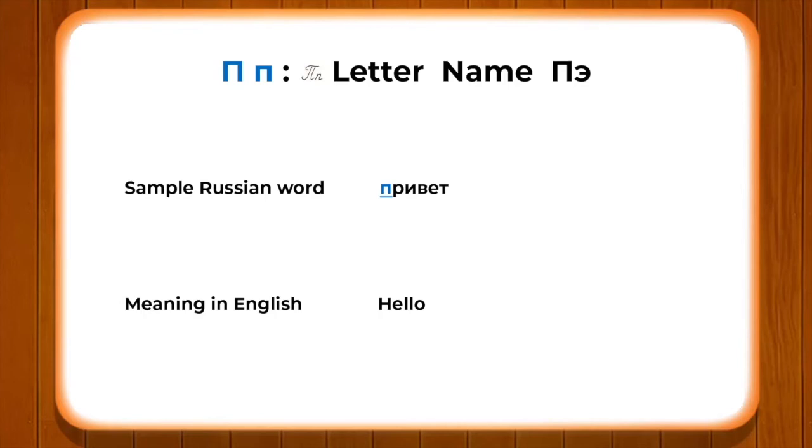Whenever you are meeting a Russian speaking person, you have this word with you to start a conversation, which is known as Privyet. Privyet means hello. It is the first thing which I would like to tell my learners to learn and understand, so whenever they have a person from the Russian speaking world, they can converse with them.